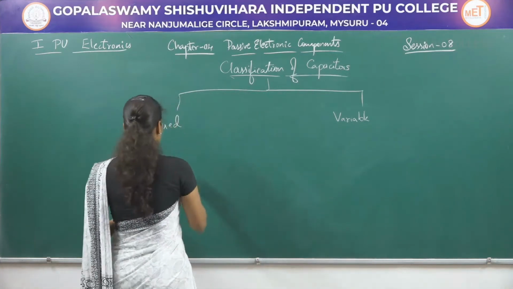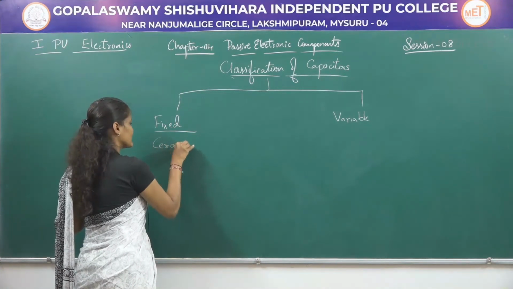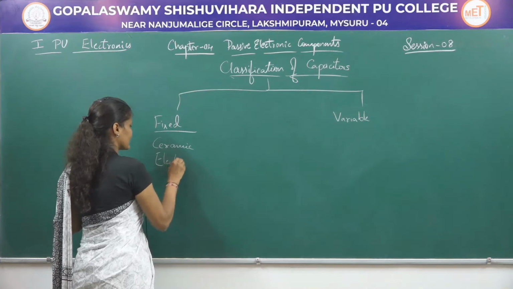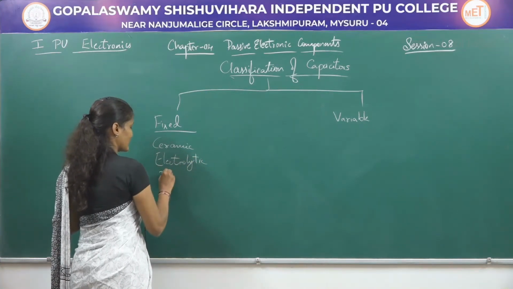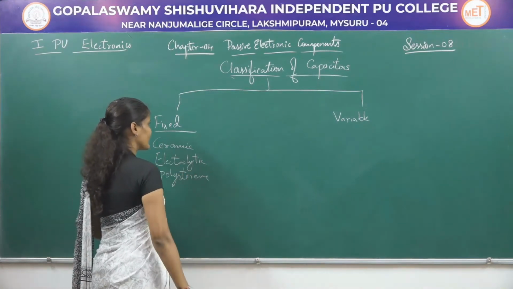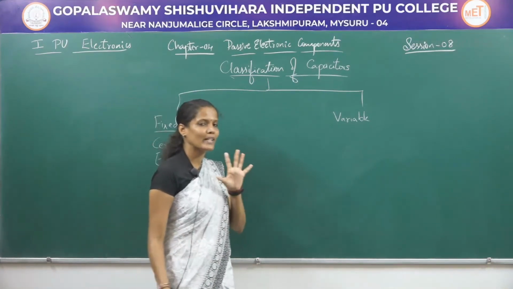Coming to this fixed type of capacitors, we are having ceramic capacitors and electrolytic capacitors, polystyrene capacitors, and so on. So, these are some of the different types of fixed capacitors where the value of the capacitance will remain constant.